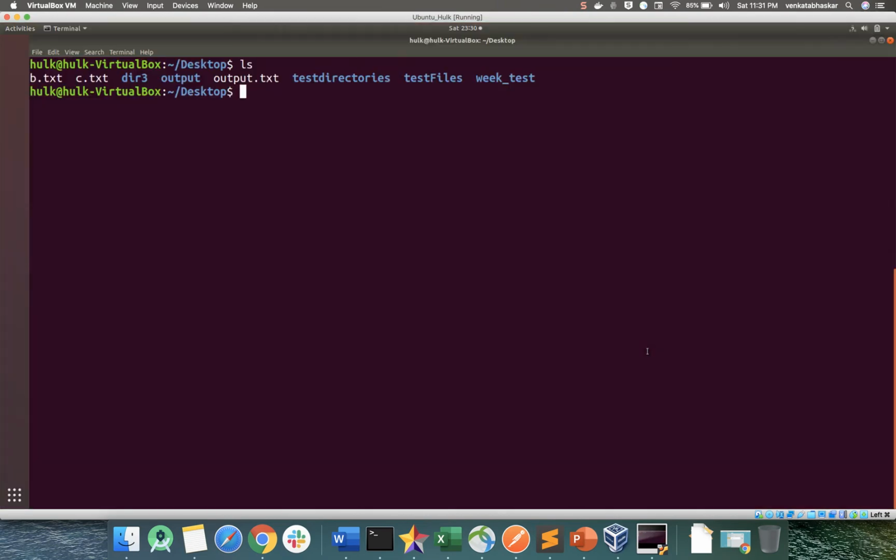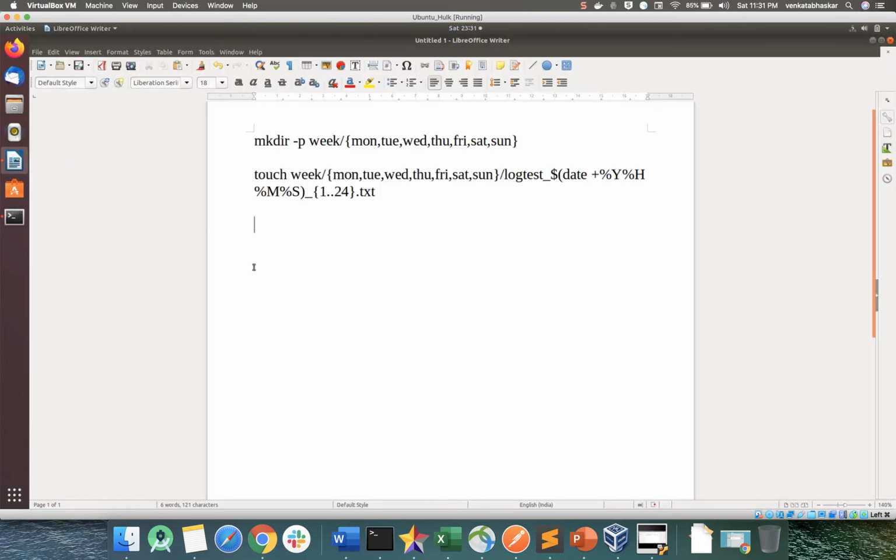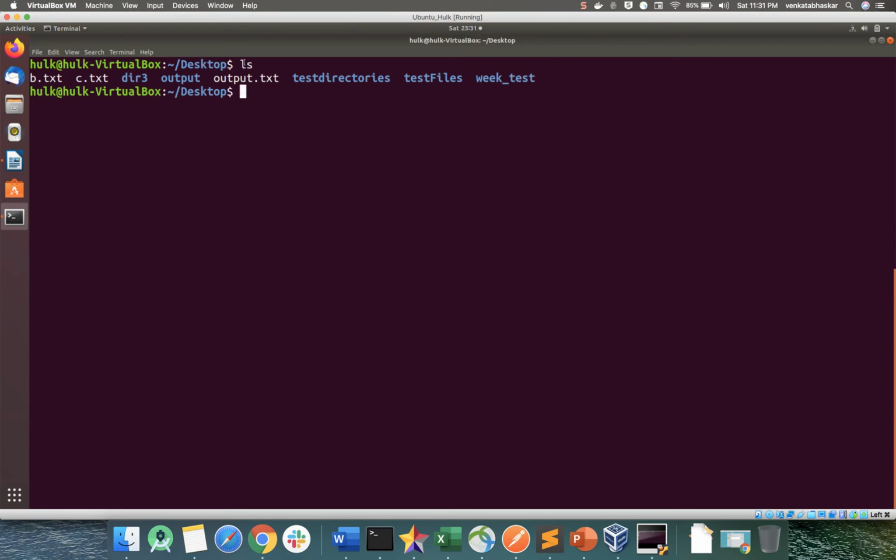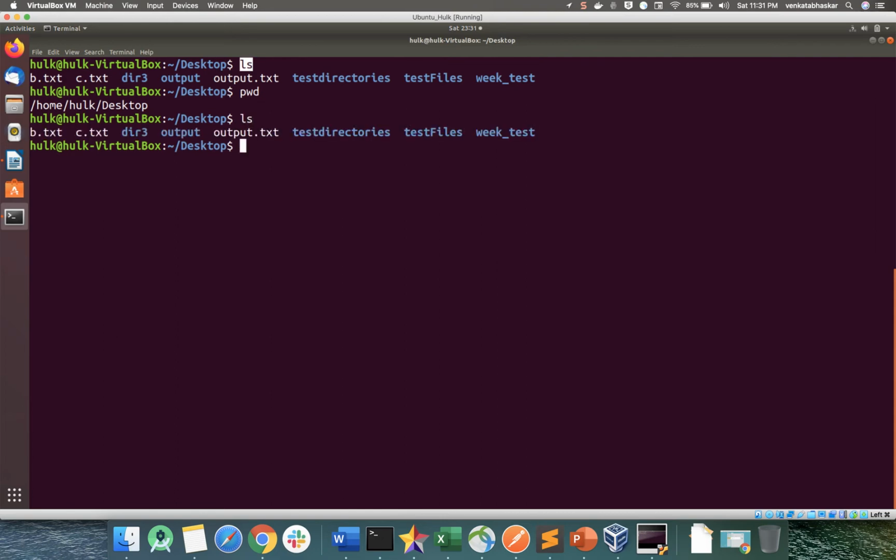Let me log in. Before going to that, let me open the word document here. So the syntax is the mv command, then the old file name, and then the new file name. This is the syntax. We can perform the ls command here as well. I do the ls command. Which directory am I in? The current working directory is the desktop. Then I can do the ls. For the same syntax, just perform this operation, the move command.